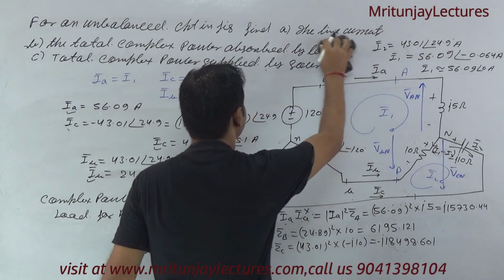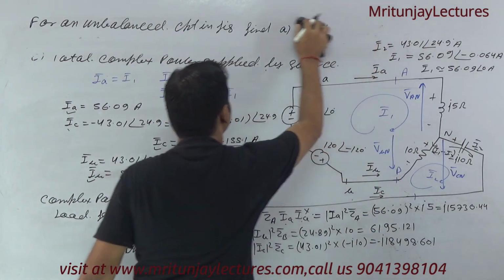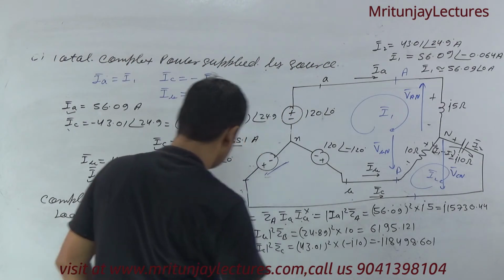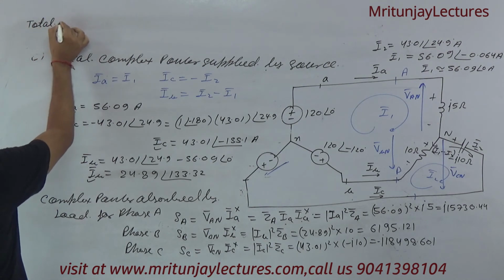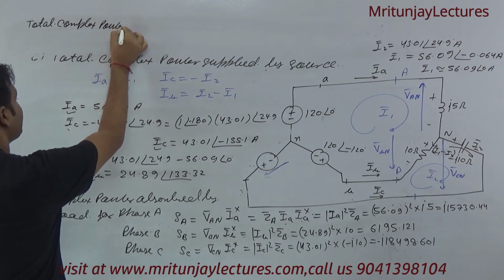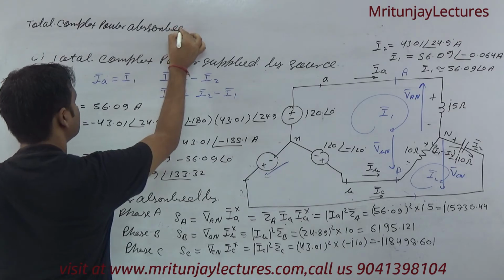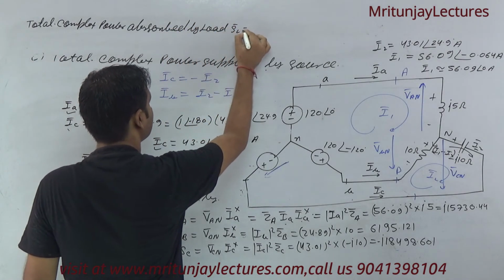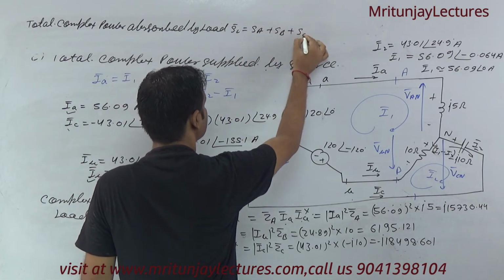So SL is total complex power observed by load, that is SL. SL is written as SA plus SB plus SC.